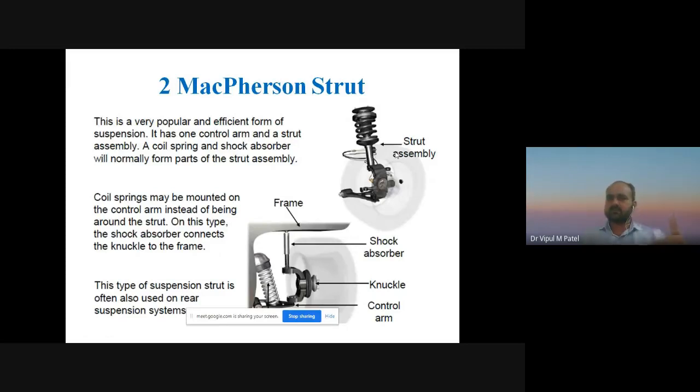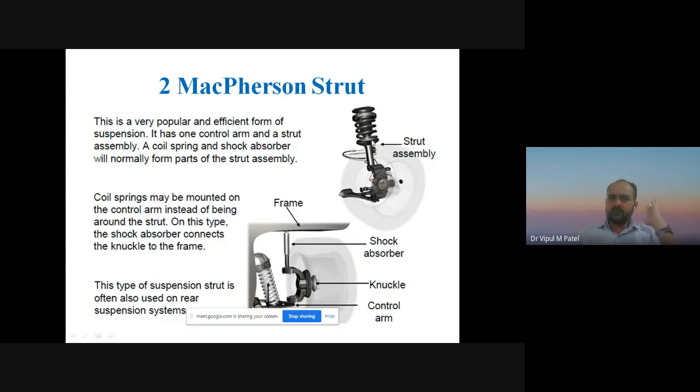That type of wishbone suspension is used in the latest SUV cars, right? The McPherson suspension system is very popular and efficient. It has one control arm and a strut assembly; a coil spring and a shock absorber will normally form part of the strut assembly that you can see in this figure over here.